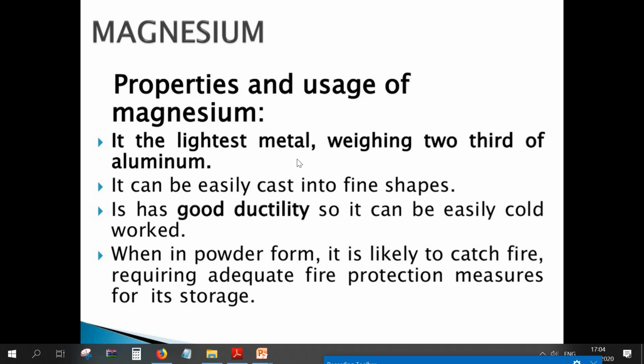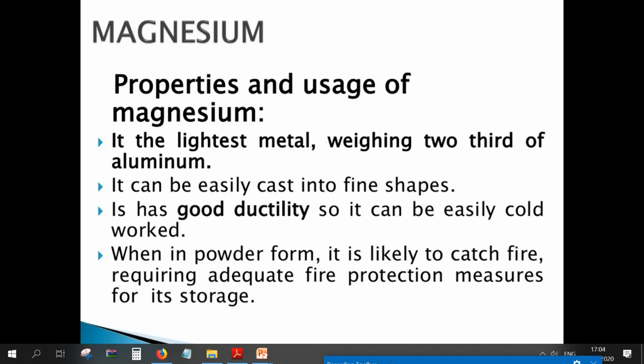Next is magnesium, its properties and usage. It is the lightest metal we are going to discuss, weighing two-thirds of aluminum. It is very lightweight compared to aluminum. Comparing magnesium with aluminum, it weighs very little, that is two-thirds of aluminum. It can be easily cast into fine shapes.